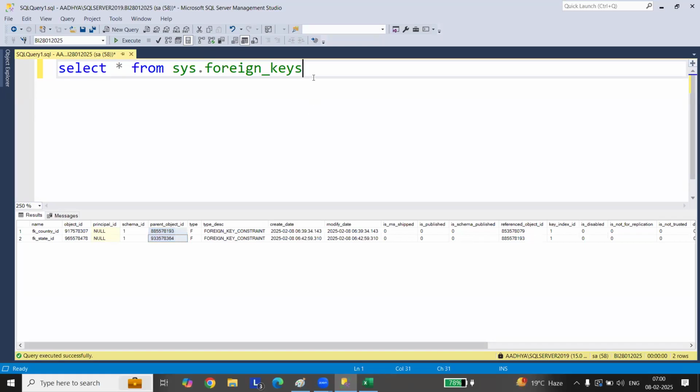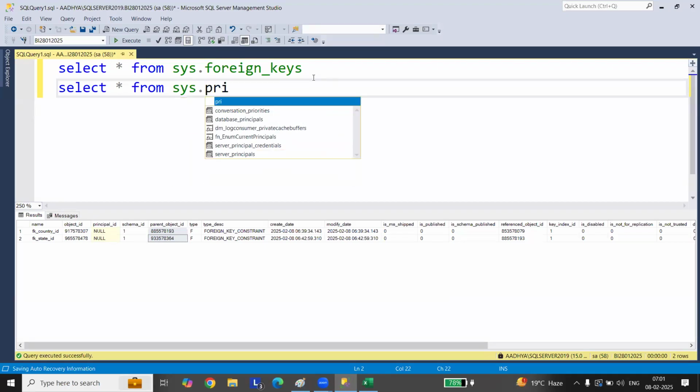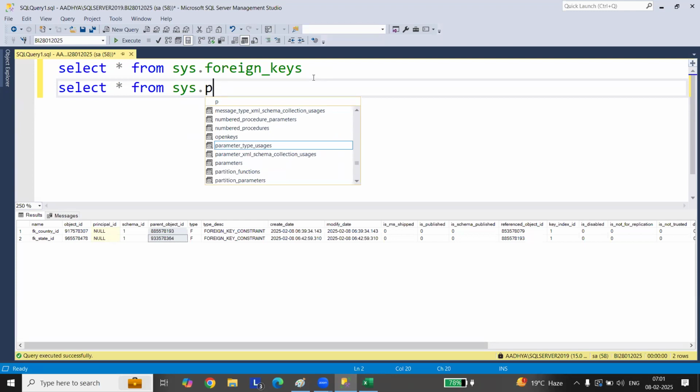Similarly, you'll have select star from sys. Why is this primary key not coming? Foreign key has come. Why is primary key not coming? When you're getting foreign keys, you should get primary keys also.